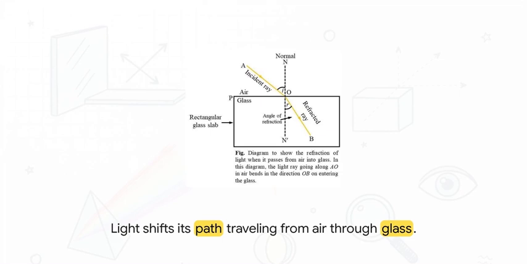If you track a single light ray's journey through a rectangular block of glass, it's pretty fascinating. It enters from the air at the top, hits the denser glass, immediately slows down, and bends inwards toward that dotted normal line. But then, as it exits the glass at the bottom and hits the air again, it suddenly speeds back up and bends back outwards. It literally changes direction twice just by passing through a window pane.